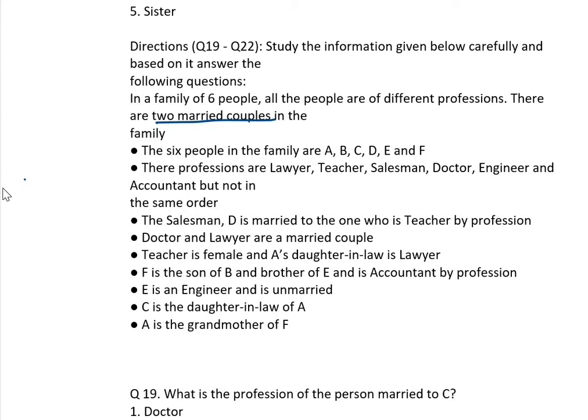D is a salesman. D is married to one who is a teacher by profession. Okay, married couple, he married a teacher. Doctor and lawyer are married couples. Doctor and lawyer are married couple. These two are married. Okay, 2 married couples with that.